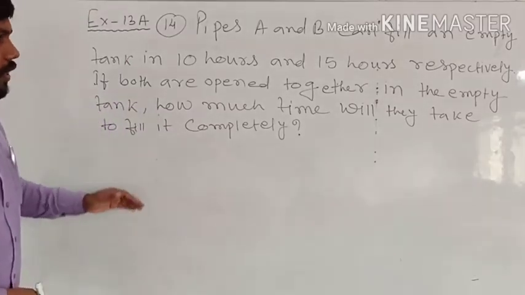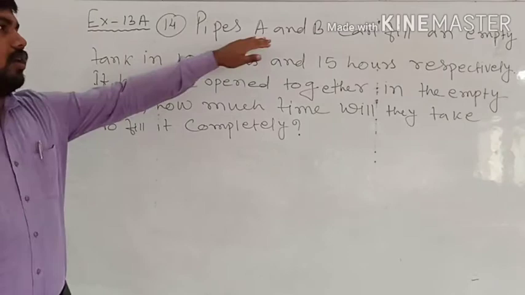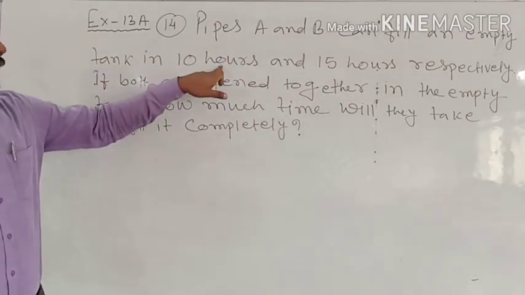So here also it is given that pipe A and B, two pipes, can fill an empty tank in 10 hours and 15 hours.